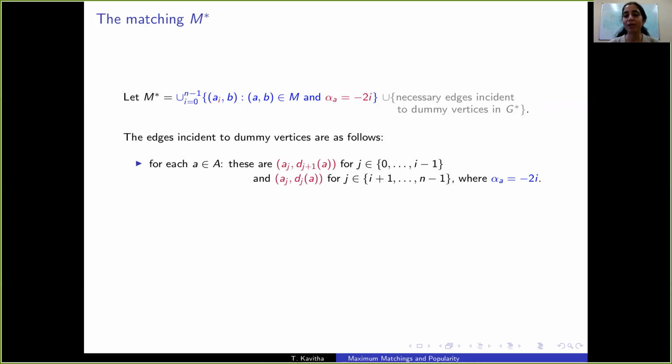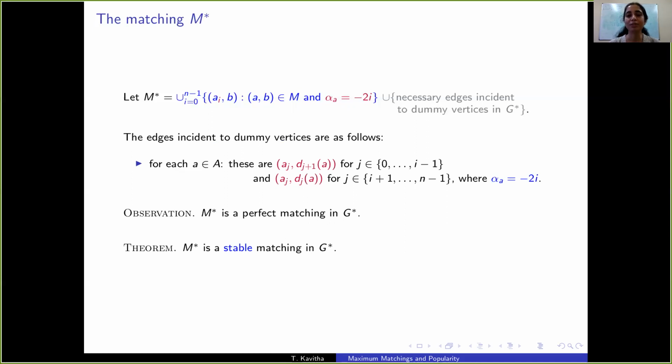These are as given here. If A's alpha value is -2i, then all A_j, where j is strictly smaller than i, are matched to their worst choice neighbors, and A_j, where j is strictly larger than i, are matched to their top choice neighbors. Recall these preferences from what we discussed earlier. It's a simple observation that M star is a perfect matching in G star. What is non-trivial is that M star is stable.